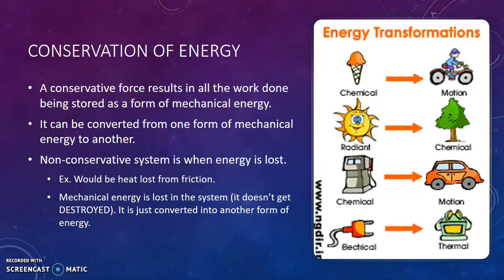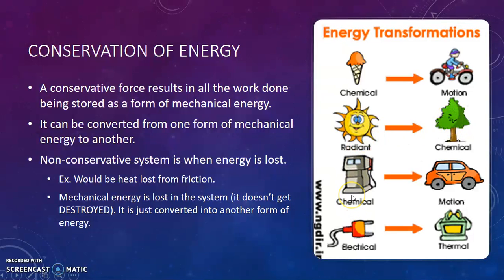Remember that the law of conservation of energy states that energy cannot be created nor destroyed. So if we look over here in our diagram, you can see that energy can be transformed from chemical to motion. So this is the sugar in the food converting into that motional energy of pedaling the bike. We also have radiant energy, which is solar energy, converting into chemical energy. This would be the process of photosynthesis. If you've taken biology, you should know that.